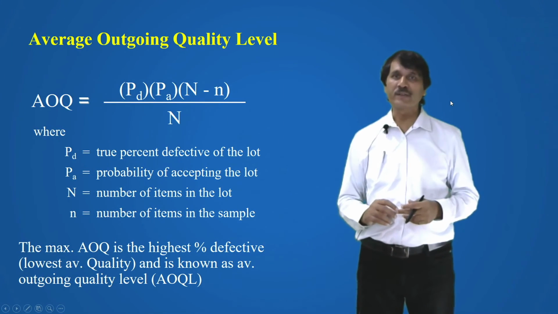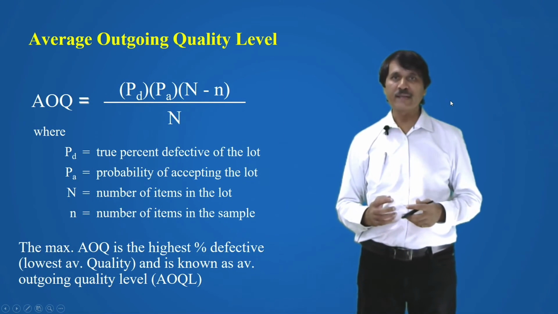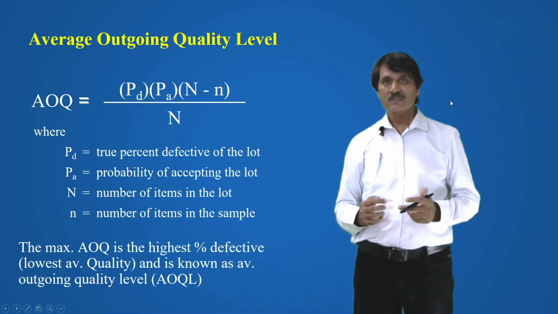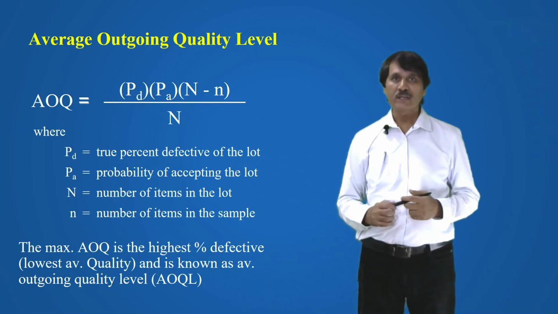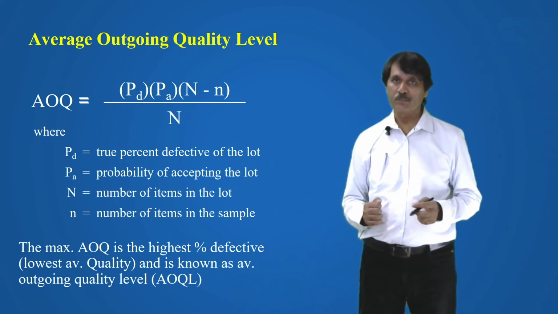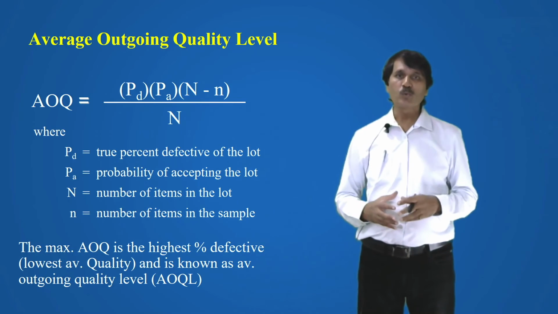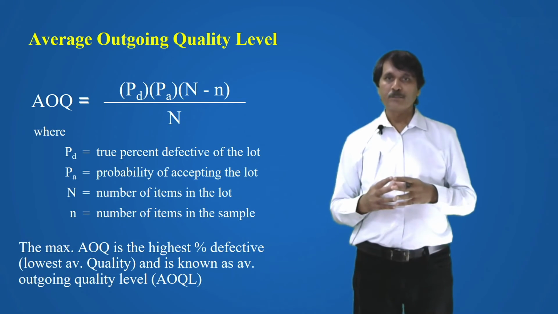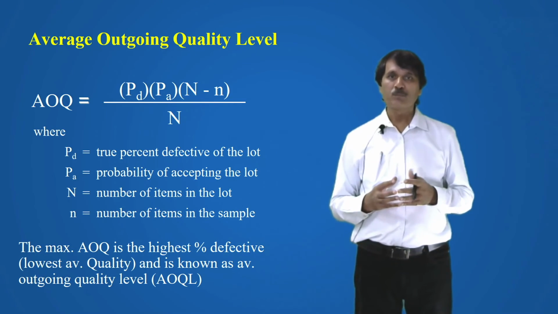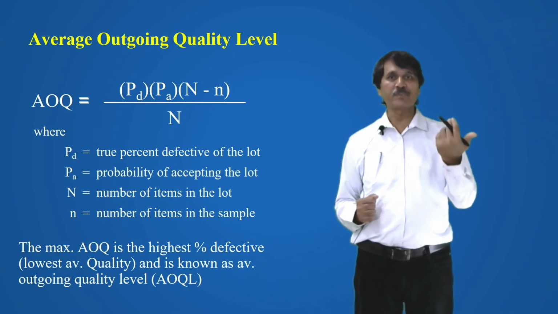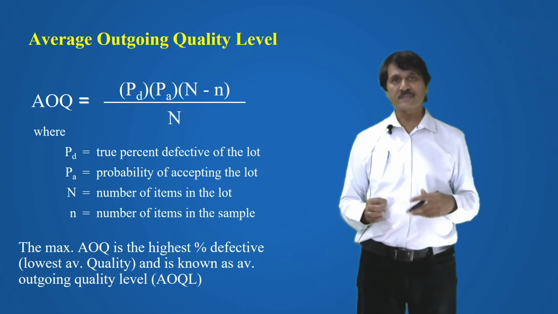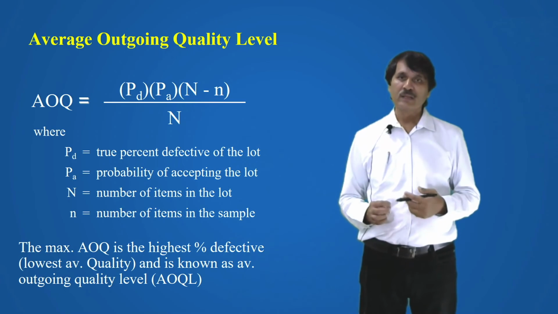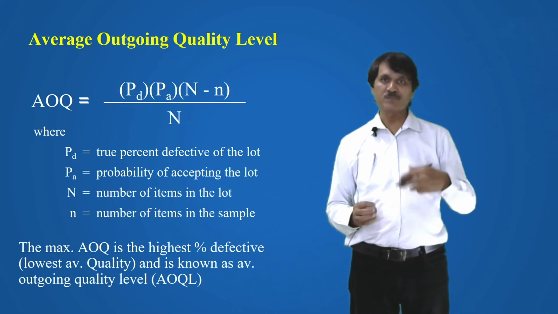Average outgoing quality you can calculate as P_D times P_A times (N minus n) divided by N, where P_D is the true percent defective of the lot, P_A is the probability of accepting the lot, capital N is the number of items in the lot, and small n is the number of items in the sample.